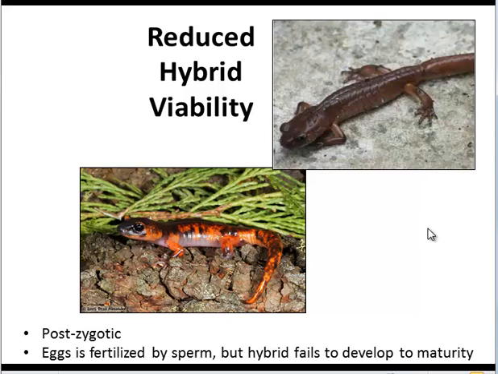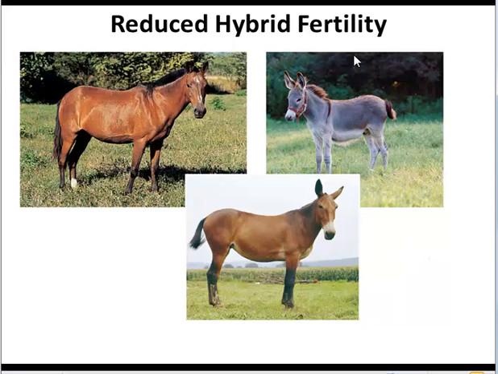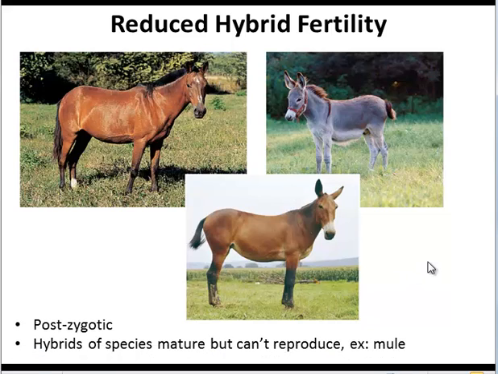Now we've got a couple of post-zygotic barriers. In this case, reduced hybrid viability means that the two species do reproduce, but unfortunately the offspring die young. Similarly, in reduced hybrid fertility, the two different species reproduce. The offspring survives, but the offspring itself is infertile, and this happens in the case of horses and donkeys. Horses and donkeys can reproduce. They produce mules, and the mules can grow up and be nice and healthy, but the mules themselves are sterile. Thus, horses and donkeys are considered separate species because they've got this reproductive barrier.